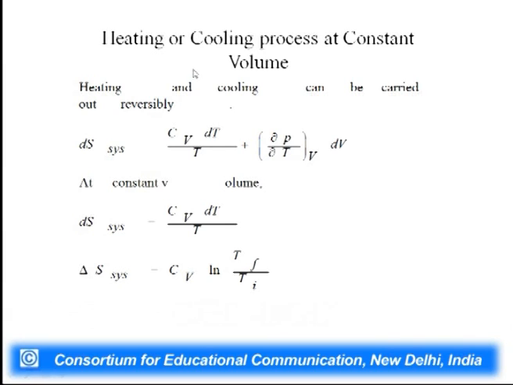We are carrying out heating or cooling at constant volume, so this second term is 0, and we are only left with Cv dT by T. If you integrate this, delta S system is Cv multiplied by log Tf by Ti, where Tf is your final temperature and Ti is your initial temperature. So, delta S system is dependent on two terms: one is Cv, the heat capacity, and the other is your temperature.